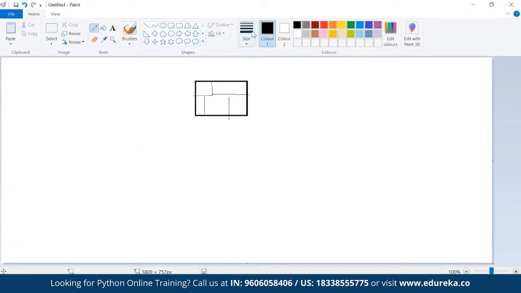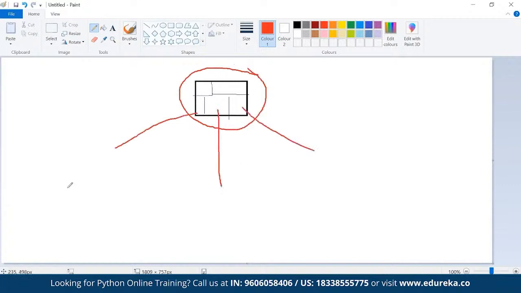So basically this floor plan is nothing but class. And when I am creating a physical object, then it is an object. So with this class, I can create multiple objects. With this plan, I can create multiple houses. So class is one. I'll have multiple objects for that class.